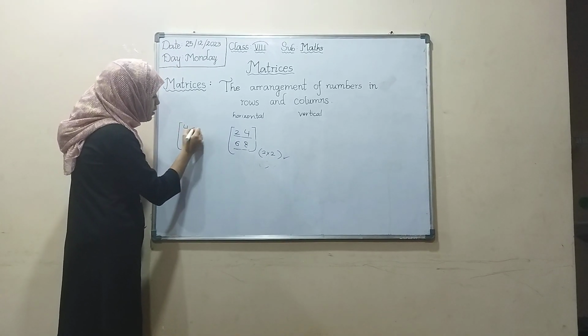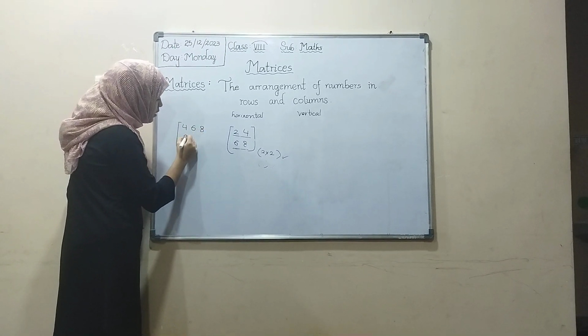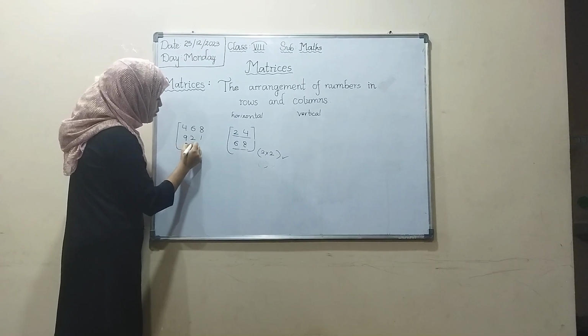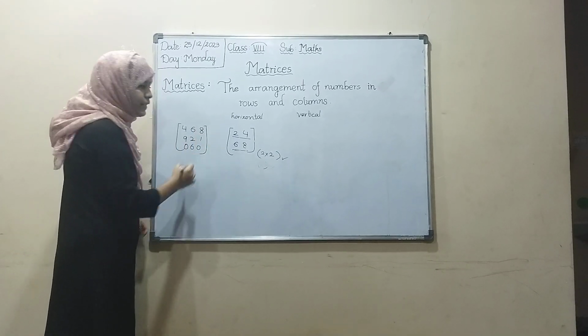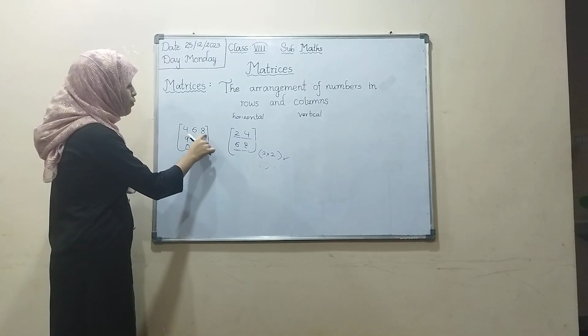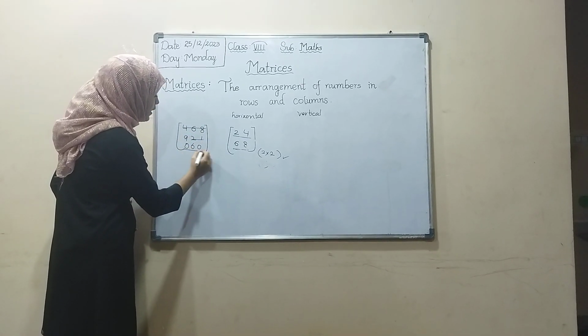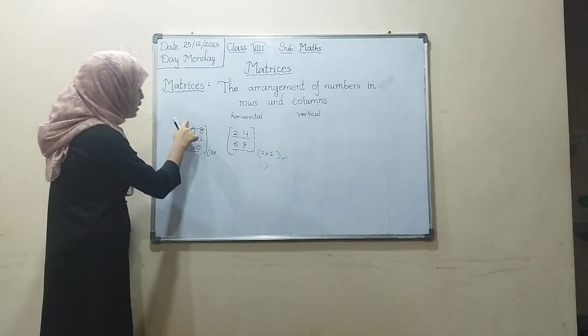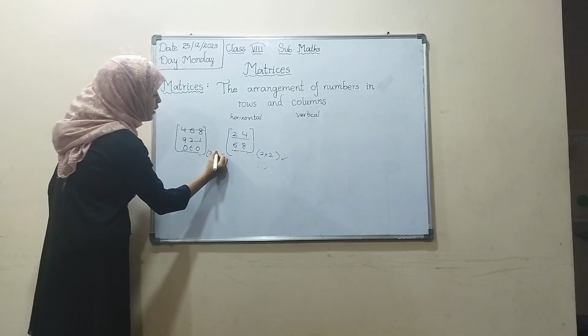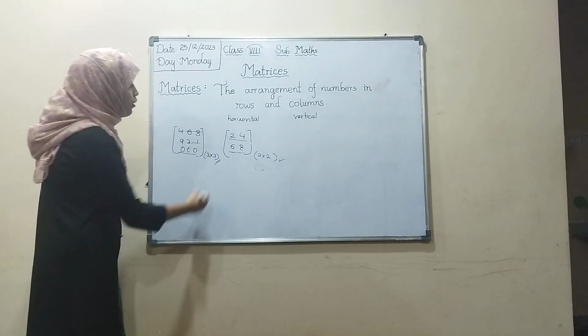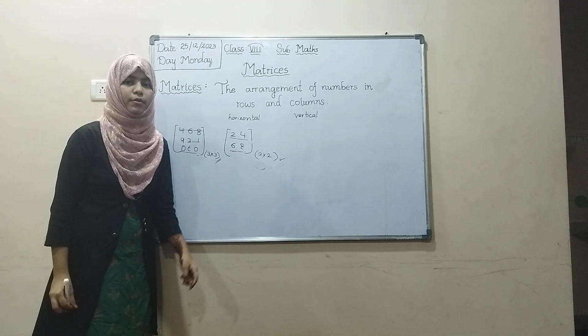Second example: 4, 6, 8, 9, 2, 1, 0, 6, 0. So what is the order here? The number of rows and the number of columns. 1 row, 2 rows, 3 rows, into the number of columns 1, 2, 3. 3 by 3 is the order of the matrix. So this is about matrices.